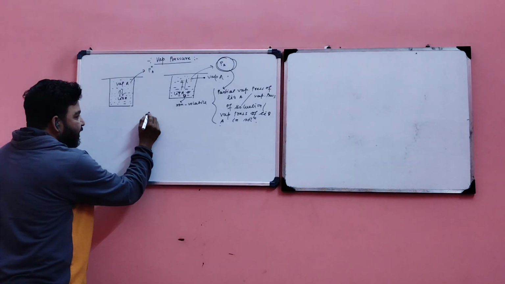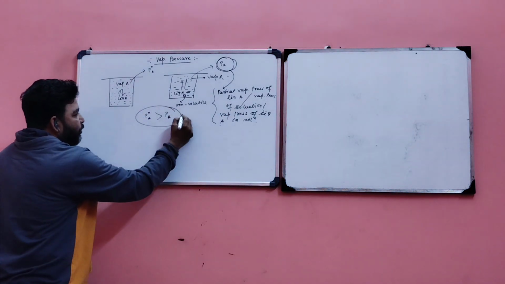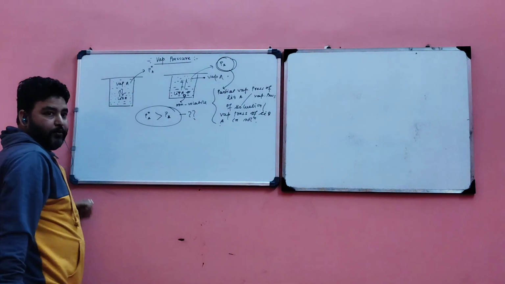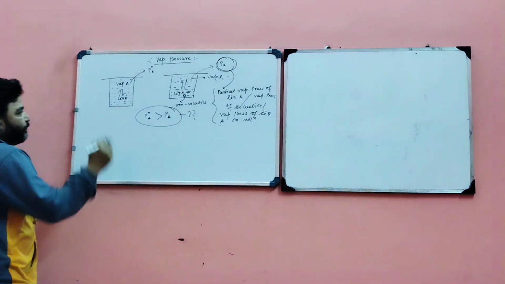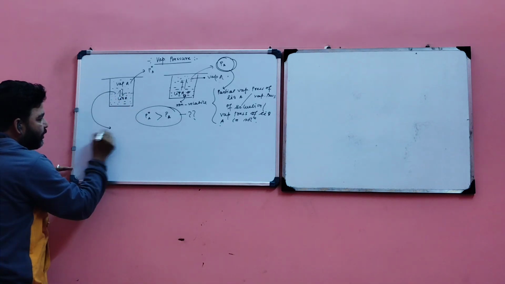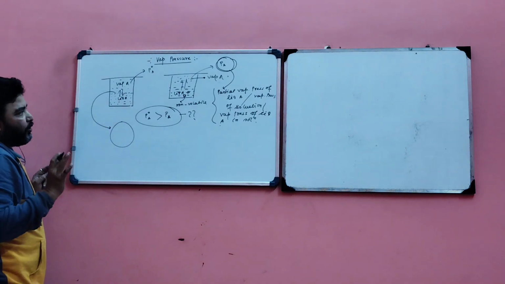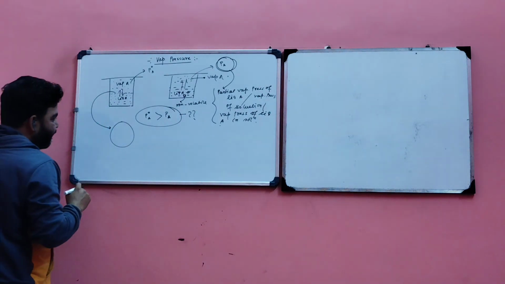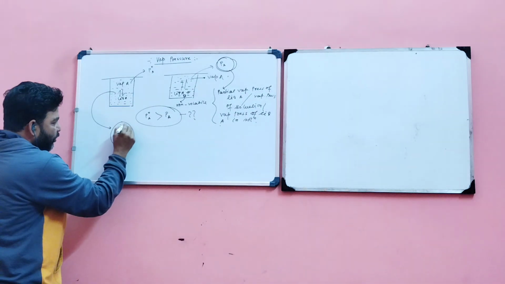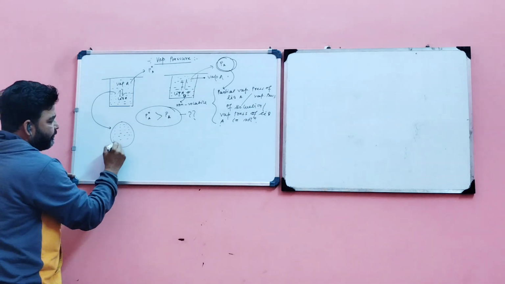Then P naught A is greater than PA. But what is the reason behind it? Follow. Consider the upper surface of the liquid when the non-volatile solute is not added. This upper surface contains only liquid A particles.